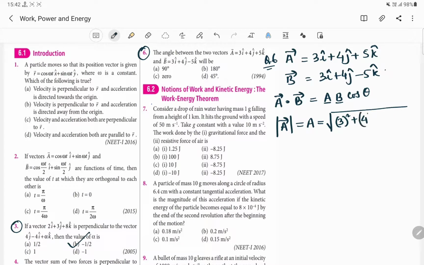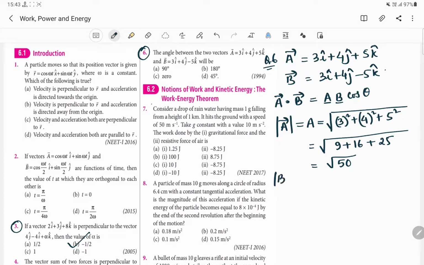This is 4, so 4 square plus, and what is the coefficient of K? It will be 5 square. And after simplification we will be having 9 plus 16 plus 25, and what will be our answer? Answer will be root over 50. So the magnitude of A comes out to be root 50, because 9 plus 16 will produce 25, and 25 plus 25 will be root over 50. Okay, and what about your B?